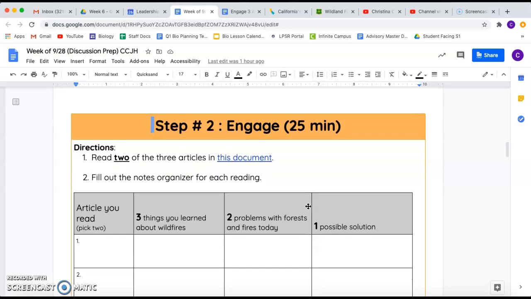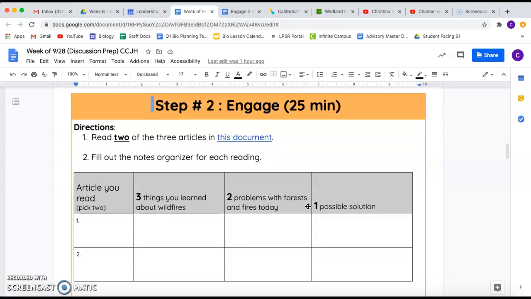The next step is engage. It will probably be the longest step. What you're going to do is you're going to read 2 out of 3 articles. You get to choose which 2. And then you're going to fill out this notes organizer for each reading.